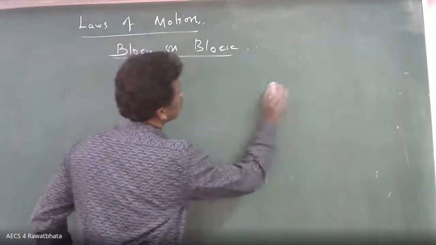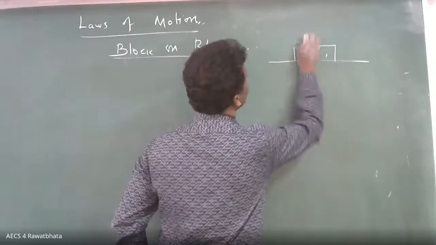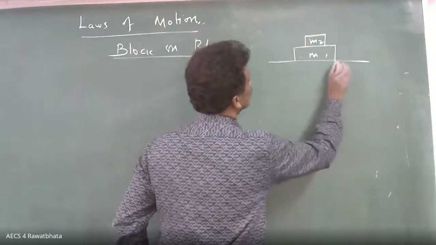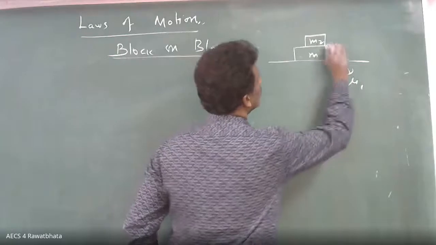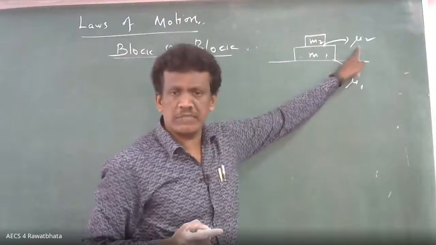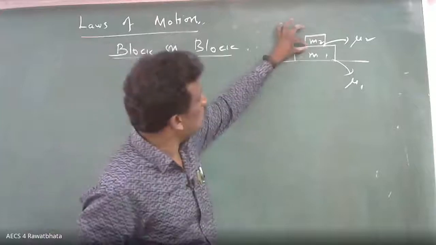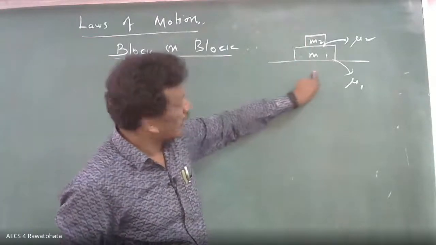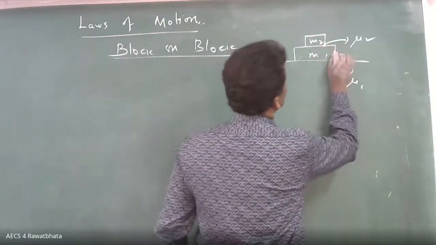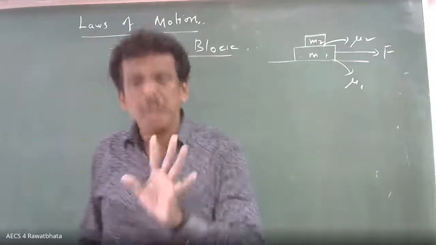Suppose you have one body here, M1, and here, M2. Here the friction coefficient you can take as mu1, and here mu2. Friction always acts between the surfaces, between M1 and the other surface. Now suppose I apply the force F. Capital F is the applied force.